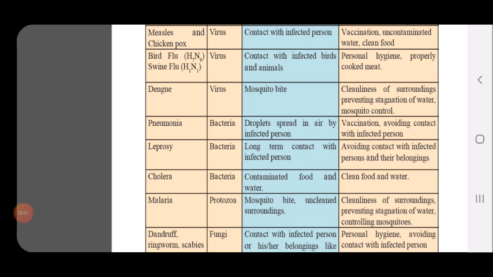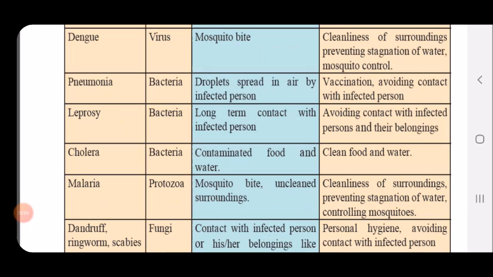Then malaria is caused by protozoa, and mosquito bite is the mode of infection. For preventing this, you should keep your surroundings clean and avoid stagnation of water. Then dandruff, ringworm and scabies are caused by fungi. The mode of infection is contact with the infected person and using the person's belongings. To avoid this, you should always maintain personal hygiene and avoid contact with infected persons.